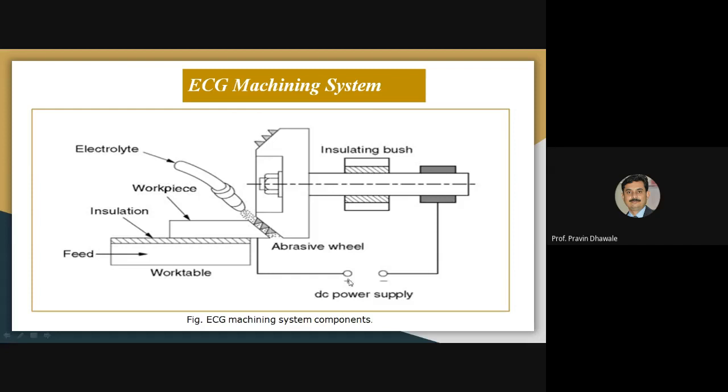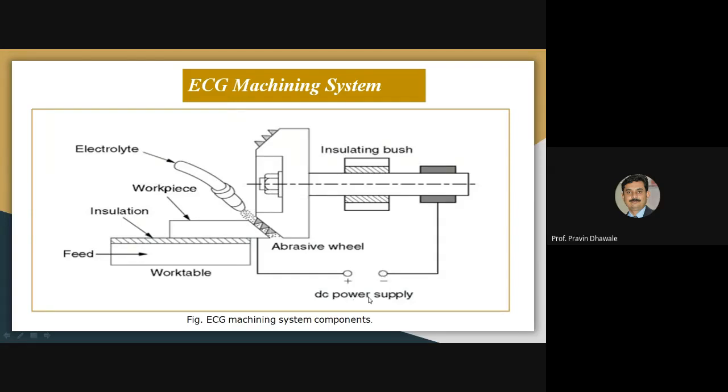The positive terminal is connected to this workpiece, so the workpiece acts as an anode. The negative terminal of the battery is connected to this shaft, on which we mount the grinding wheel. So the grinding wheel acts as a cathode or tool, because it is provided with the negative charge of the battery.